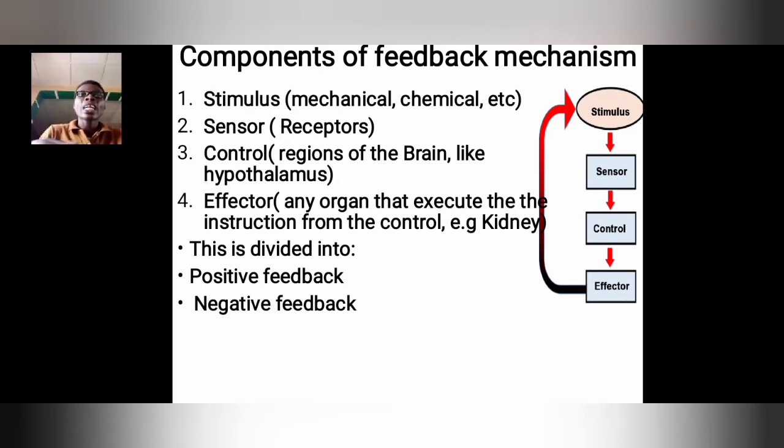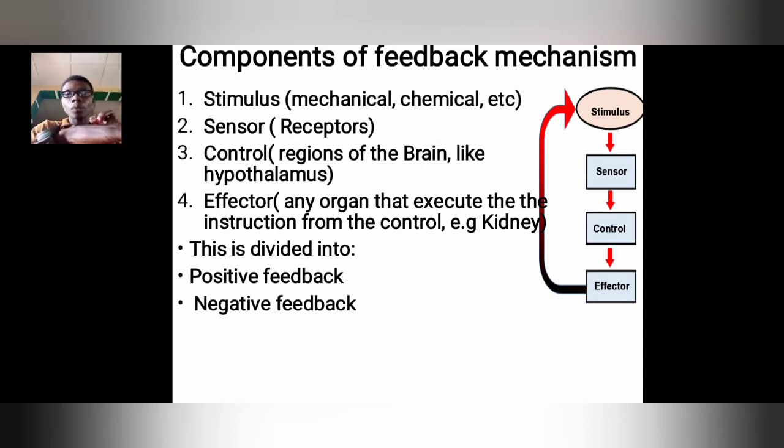They will now go to the control center. Now the control is this. Let's imagine this is temperature, and my body felt the temperature. So the temperature is the stimulus. Then the sensor, which is my skin in this case, what's it called? Thermoreceptors. They felt the temperature.